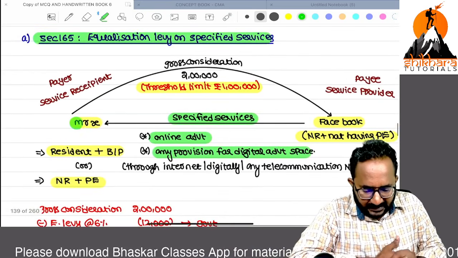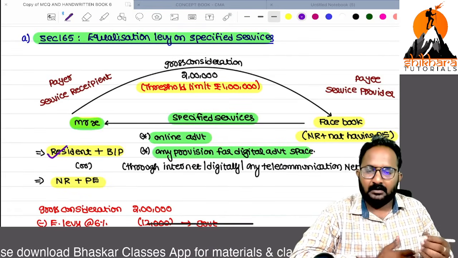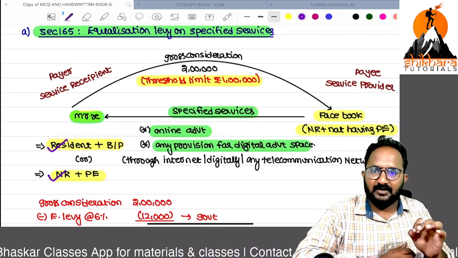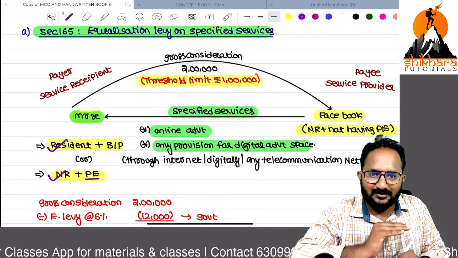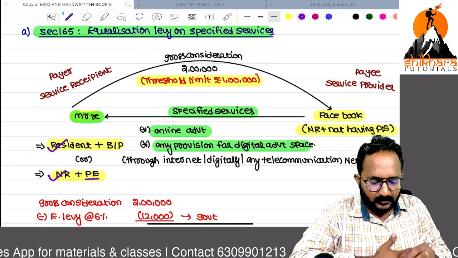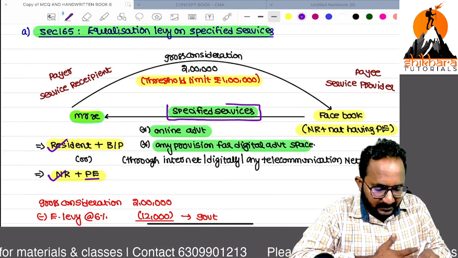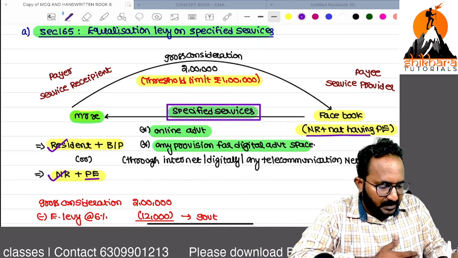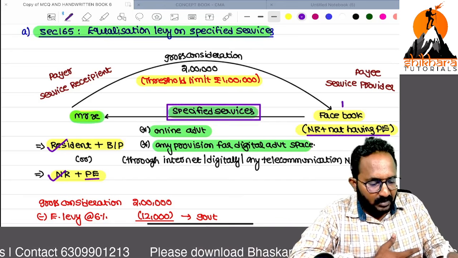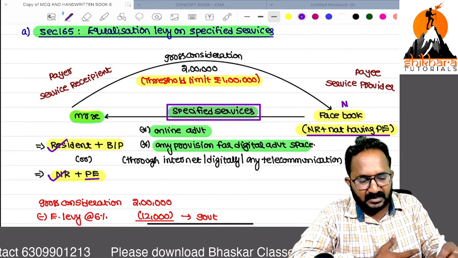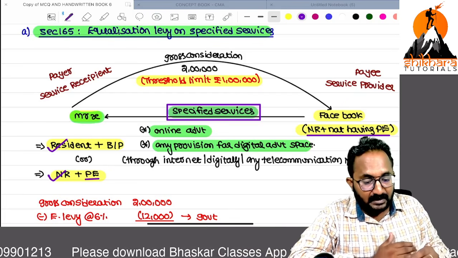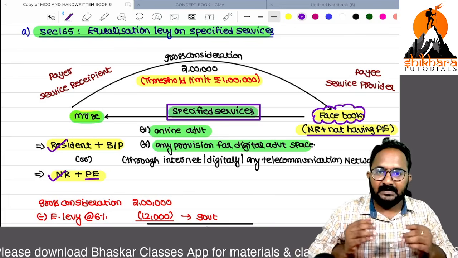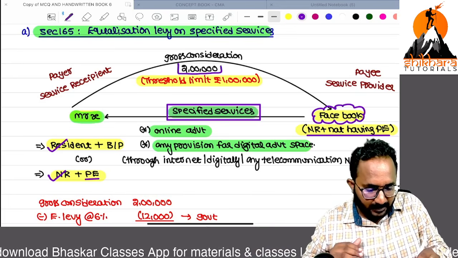Remember, Mr. X is a resident in India doing business or profession, or a non-resident having a permanent establishment, also doing business or profession. With respect to his business or profession, he takes advertising services from a non-resident, for example Facebook, who is not having any permanent establishment in India. That means this non-resident has no connection with India. From India, this non-resident is receiving an income. In this example, we paid 2 lakh.